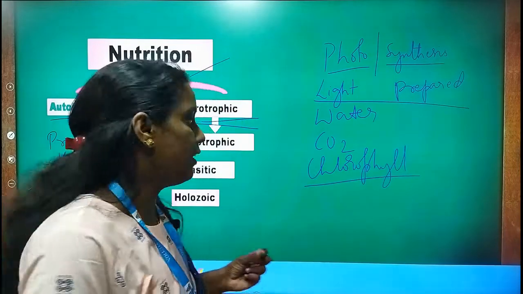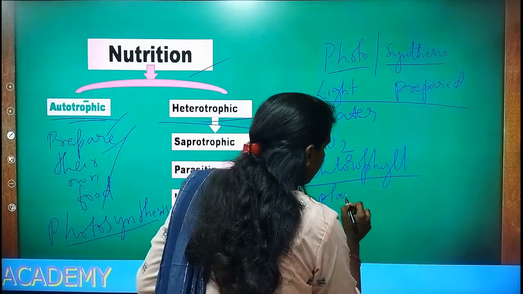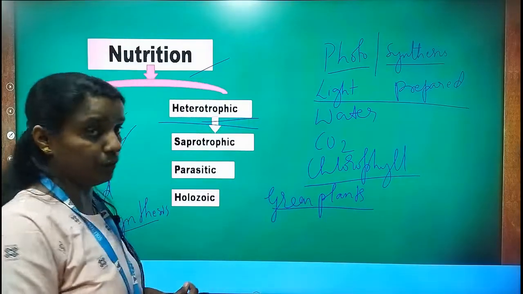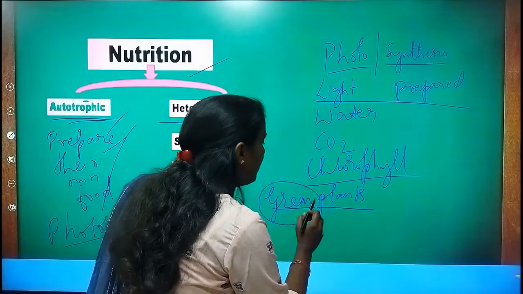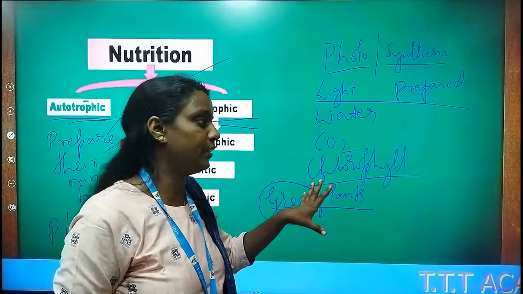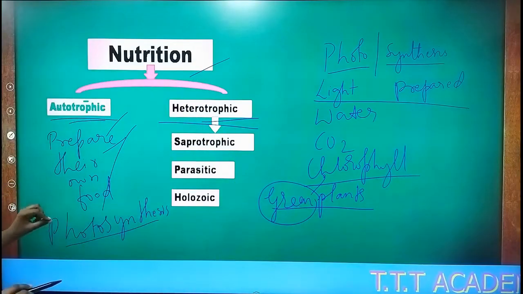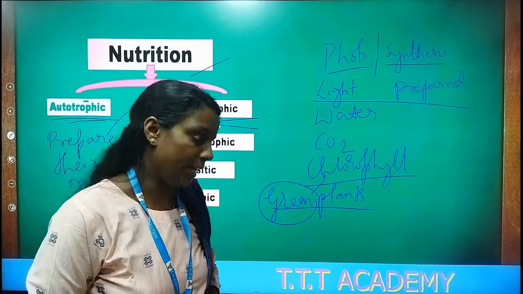Which organisms have the chlorophyll pigment? They are nothing but green plants, right? So plants prepare their own food, especially green plants, because green plants have the chlorophyll pigment. So this photosynthesis occurs in green plants with the help of chlorophyll, carbon dioxide, water and light.